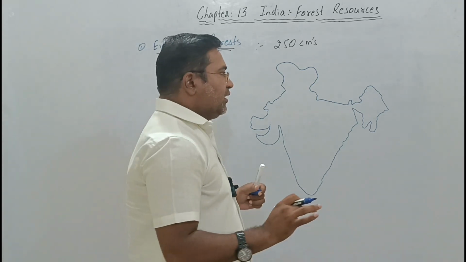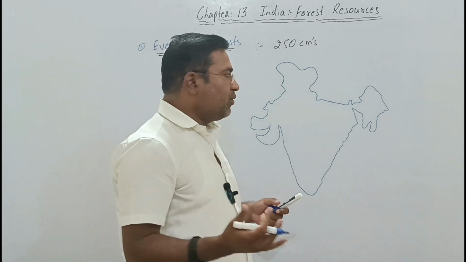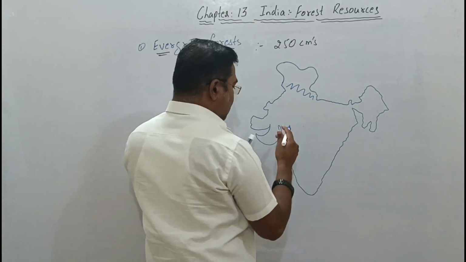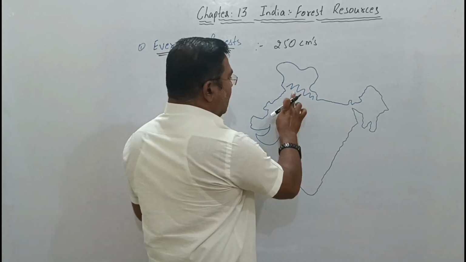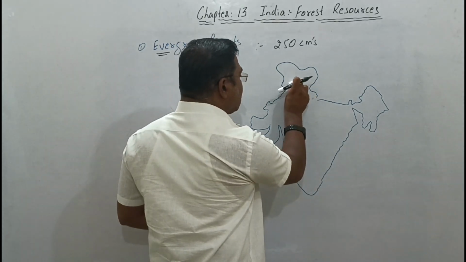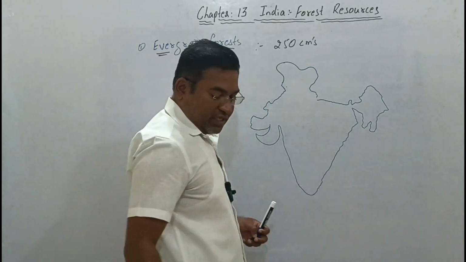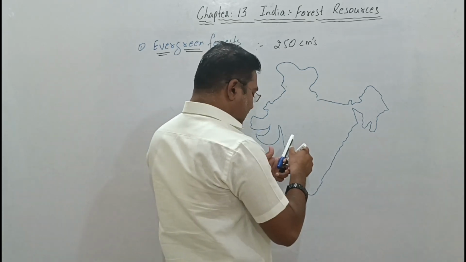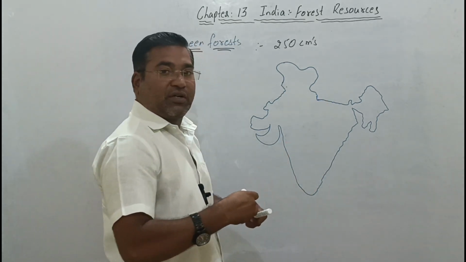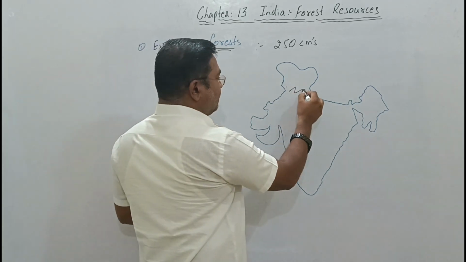Now if you look over this area, we will easily understand the evergreen forest. In the Himalayan part, the foothill of Himalayas, as well as Himachal, we will see a dense amount of forest.